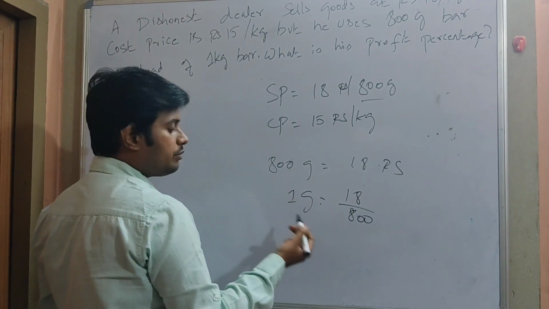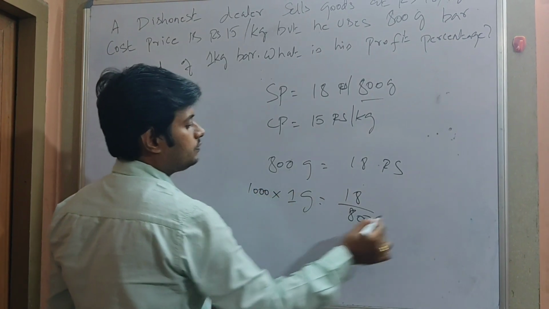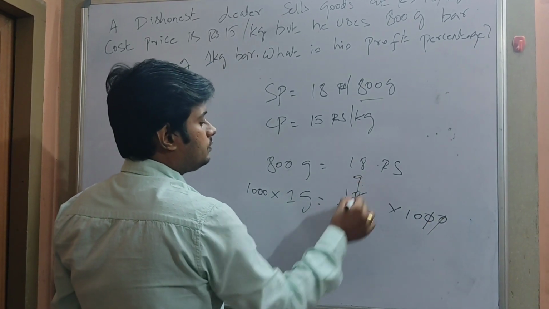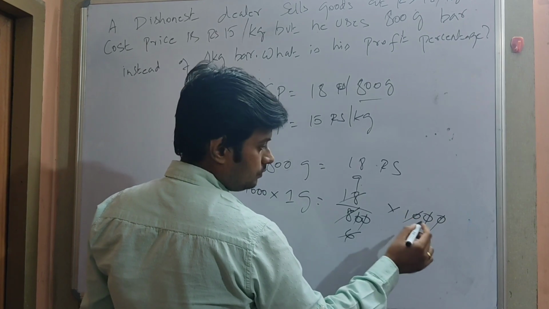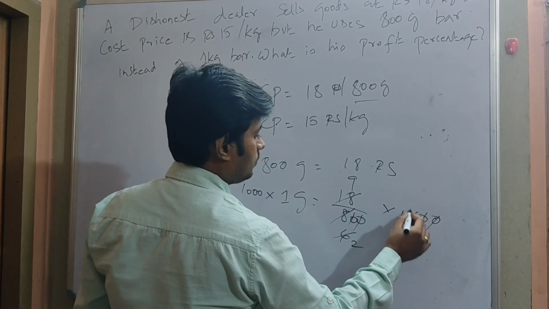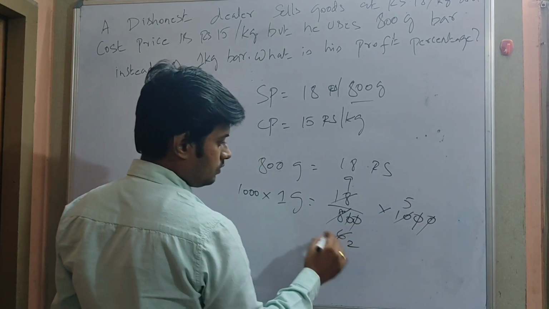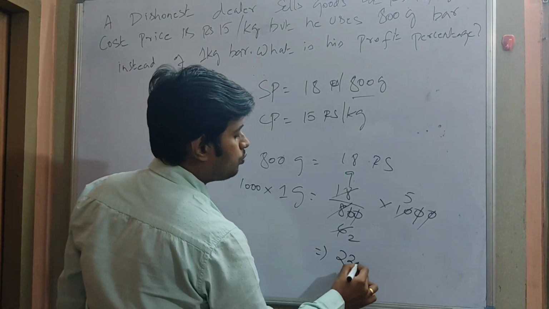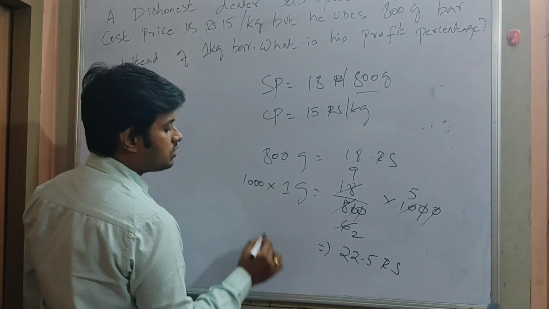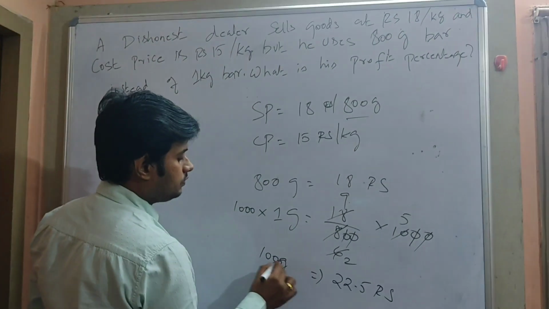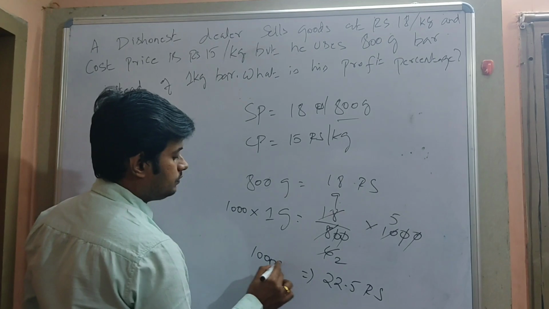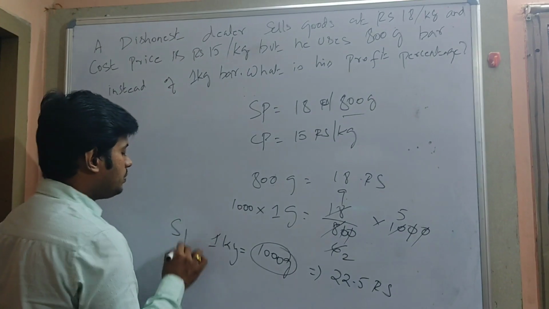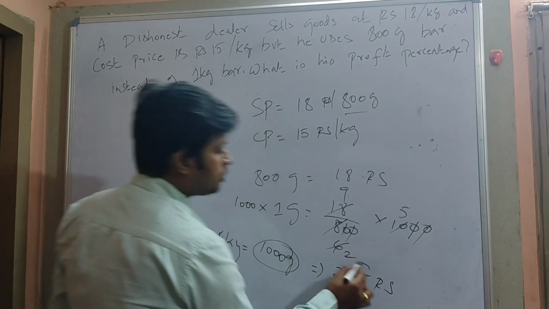So 1 kg would be got by multiplying by 1000 on both sides. 45 by 2, 9 5s are 45, 45 by 2 will be 22.5 rupees. For how many grams? 1000 grams, or I can call it as 1 kg. So SP for 1 kg or 1000 grams is 22.5.